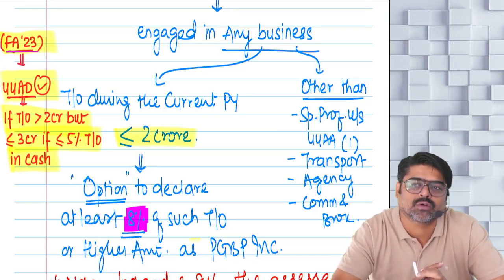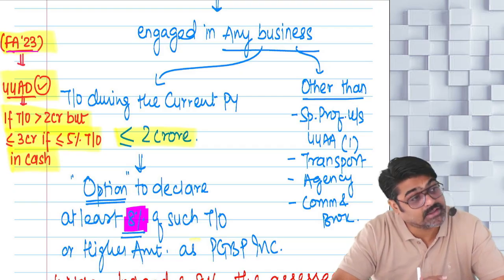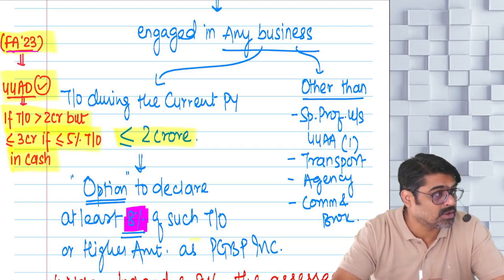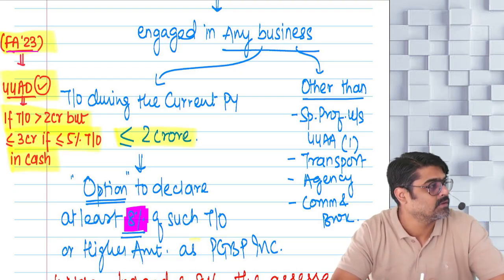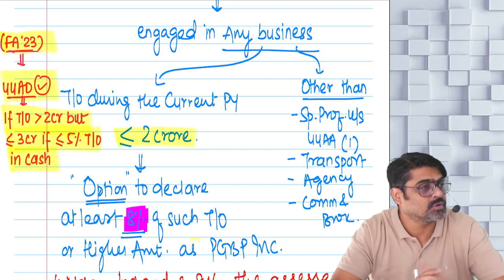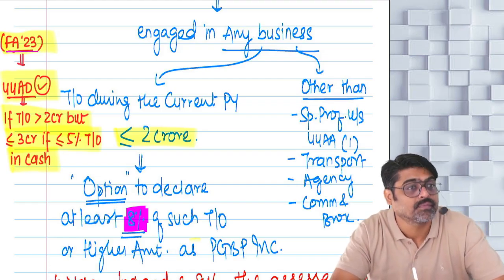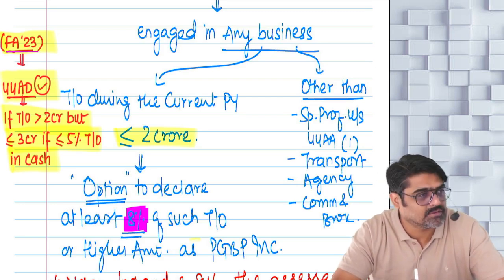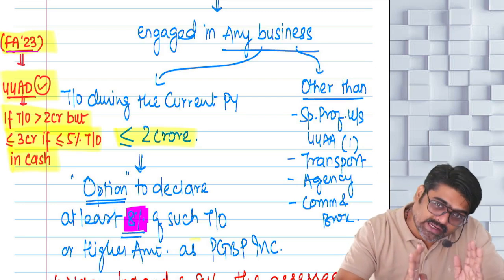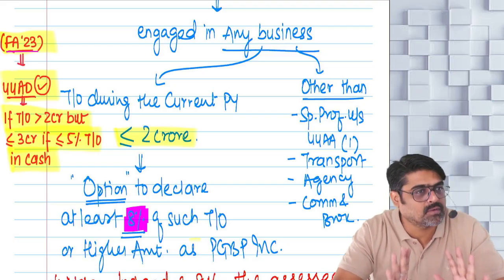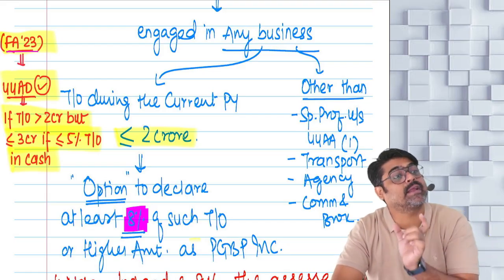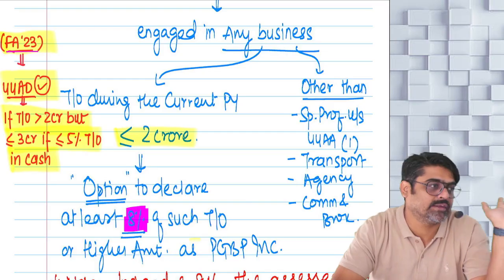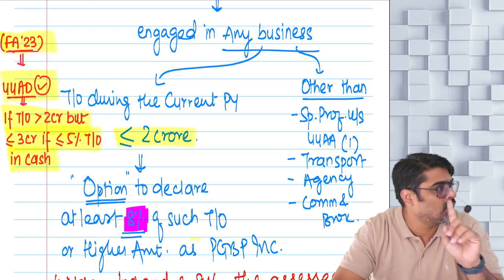What if your turnover is 2 crore 40 lakhs? Can you still follow 44AD? The answer is yes. But for that you will have to make sure that out of the turnover of 2.4 crores, 5% or less is received in cash. So take 5% of 2.4 crore. How much? 12 lakhs. So during this entire previous year, if your turnover is 2.4 crore, out of that 2.4 crore, how much you have received in cash? 12 lakh or less. Then also you can follow 44AD.